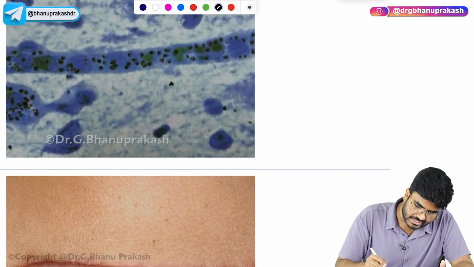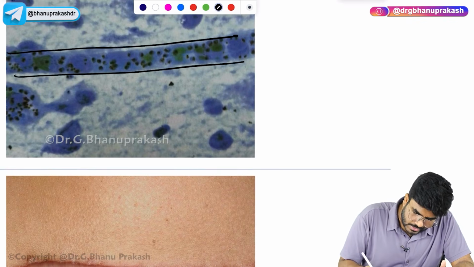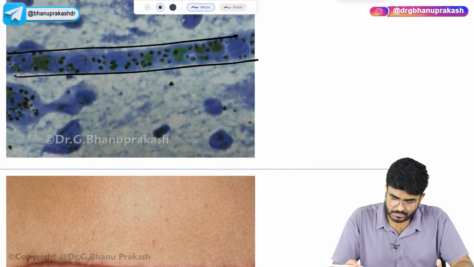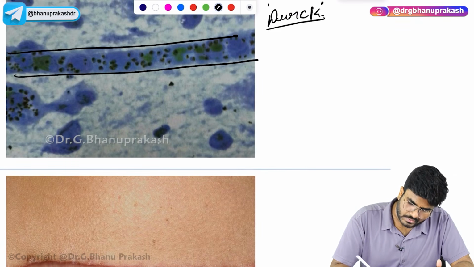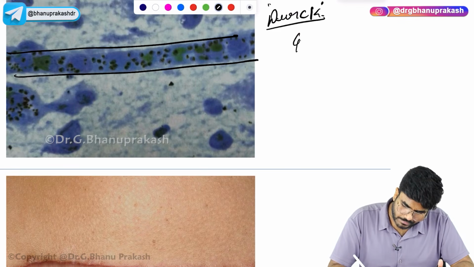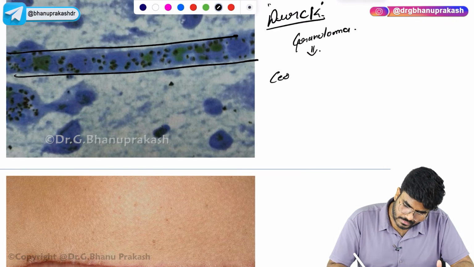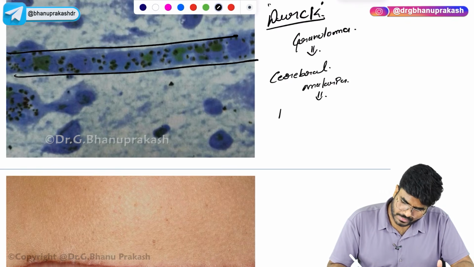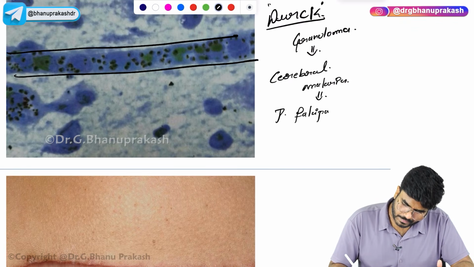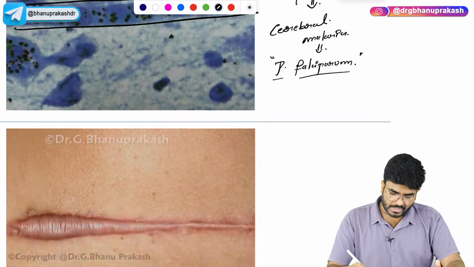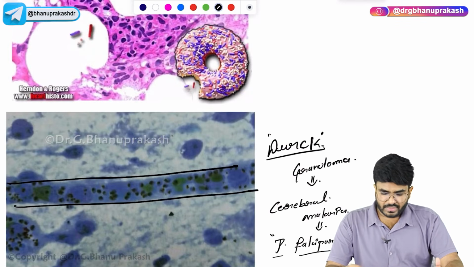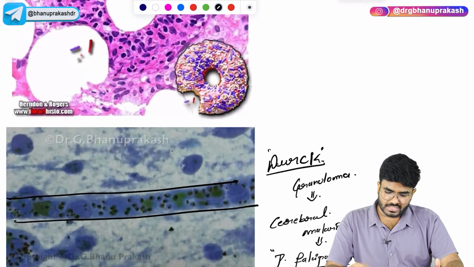Next, one more granuloma which is looking like a stick, rod shaped. This will again come in your microbiology also. This is called the fibrin ring, no, the duck granuloma. It should be called a duck granuloma. So, the duck granuloma is seen in cerebral malaria. Because of which organism? Plasmodium falciparum. Plasmodium falciparum is going to cause the duck granuloma, which is seen in cerebral malaria. Now, we have completed the different types of granulomas seen in different conditions.